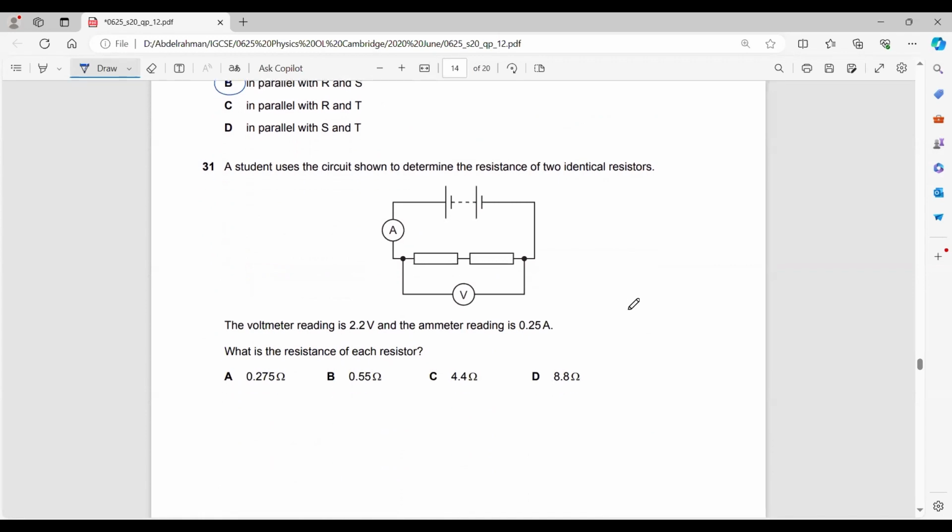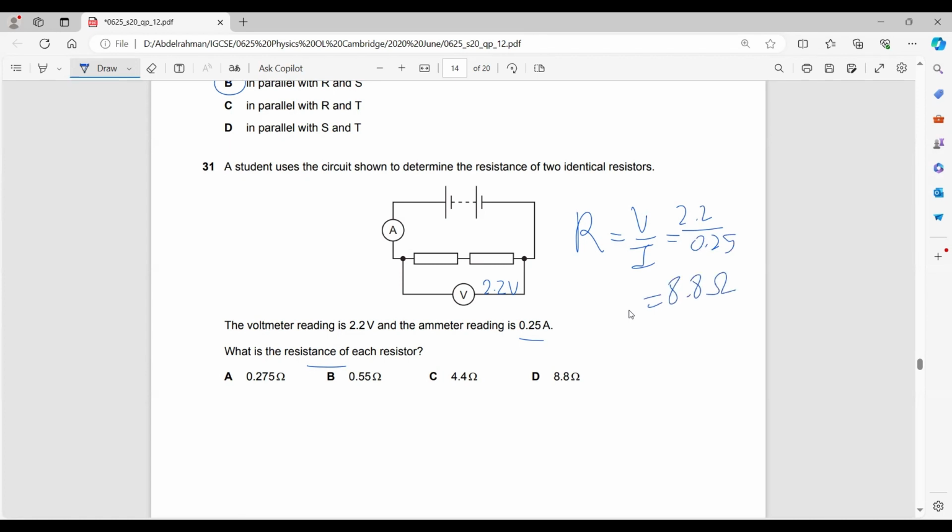I like this question. The voltmeter reading is 2.2 volts, and the ammeter reading is 0.25 amperes. What's the resistance of each resistor? R equals V over I. V is 2.2 divided by 0.25. So the total resistance would be 8.8 ohms.